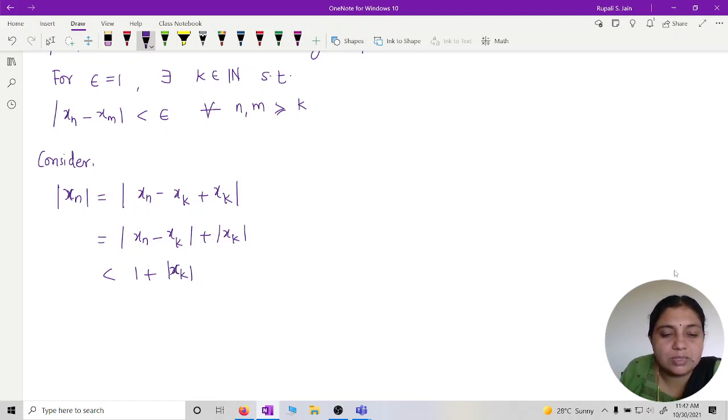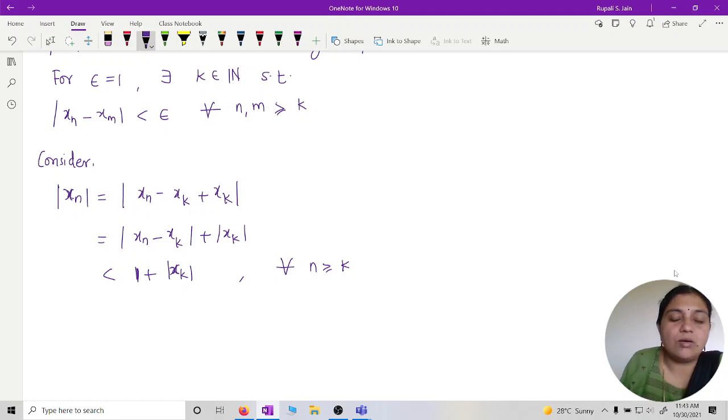We have already proved such a theorem. For all n greater than or equal to k, I can use that mod of xn minus xk will be less than 1, so mod of xn is less than 1 plus mod of xk.